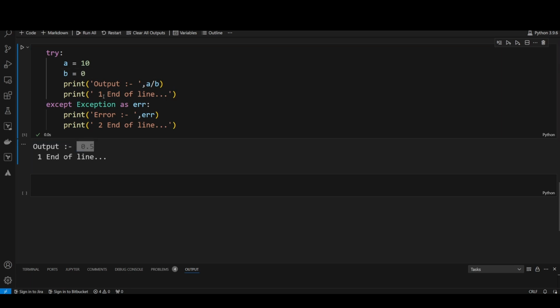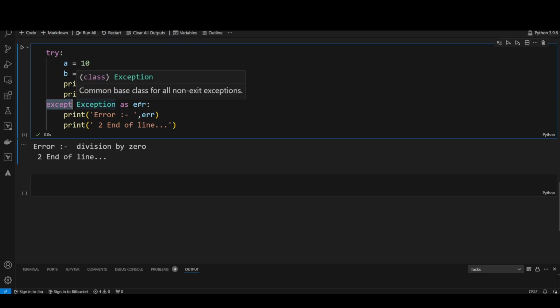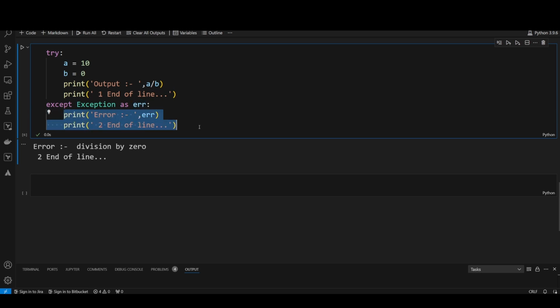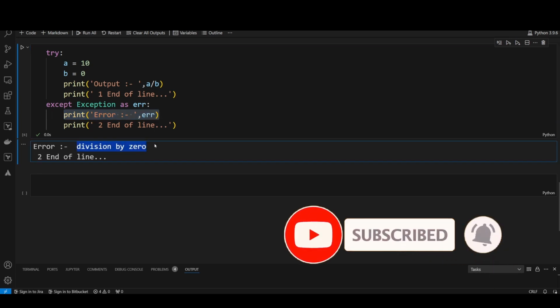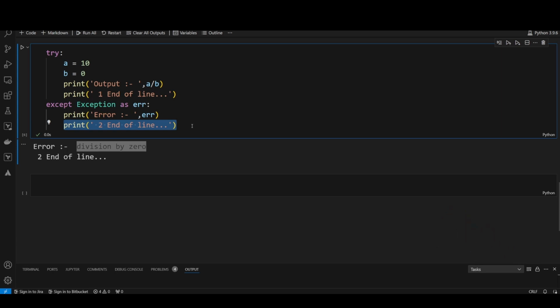Now I am changing the variable value to 0. This time, see here, the execution stops at this line. Whatever lines are there after it won't execute. It will come to the exception block. In the exception block, whatever logic we have written will execute. So my error gets captured here. Okay, what is the error? Division by 0. That is the error. And my second line also gets printed, whatever logic we wrote inside, so it will execute properly.